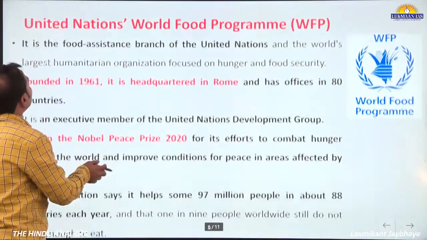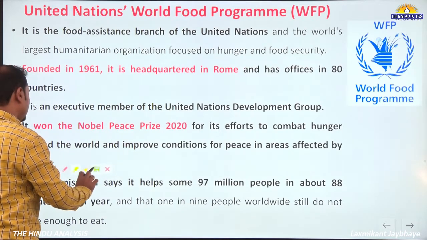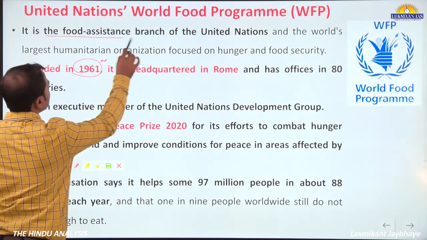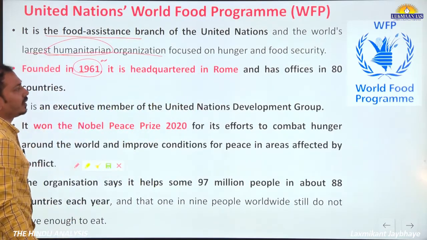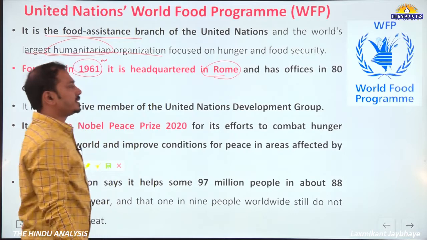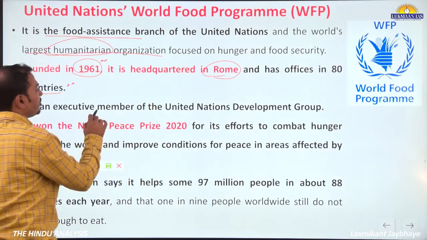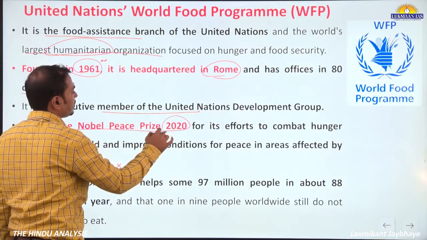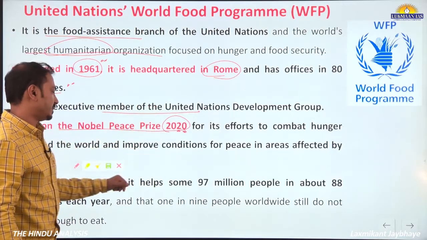Then the United Nations World Food Programme, brief information about it. This arm of the United Nations was founded in 1961. It is the food assistance branch of the United Nations and the world's largest humanitarian organization focused on hunger and food security. Its headquarters is in Rome, Italy, with offices in 80 countries. It is an executive member of the United Nations Development Group, UNDG, and it won the Nobel Peace Prize in 2020. So this much information is sufficient for the prelims examination.